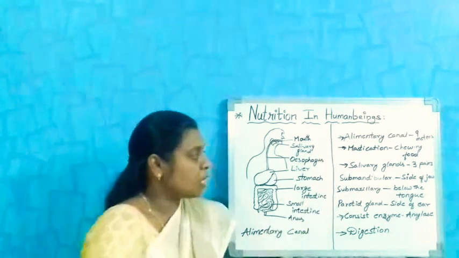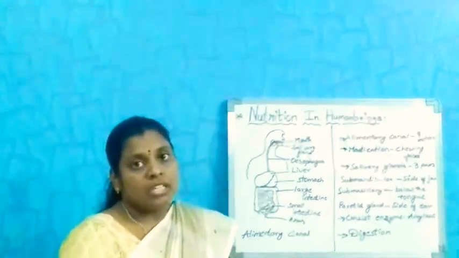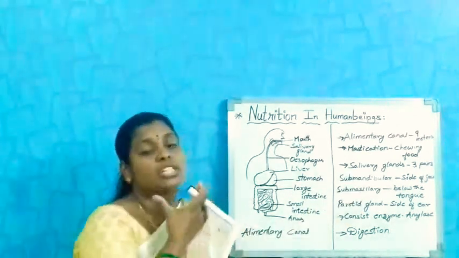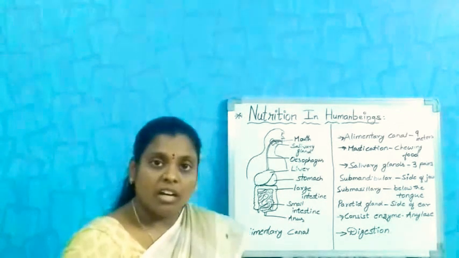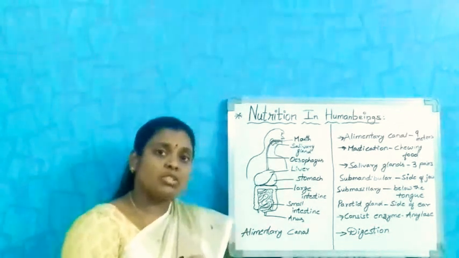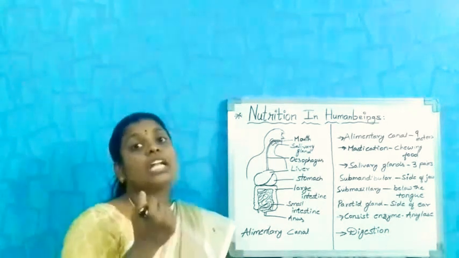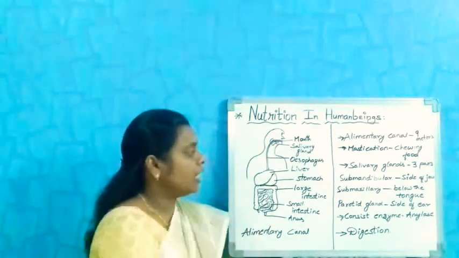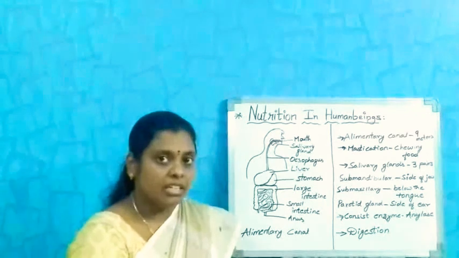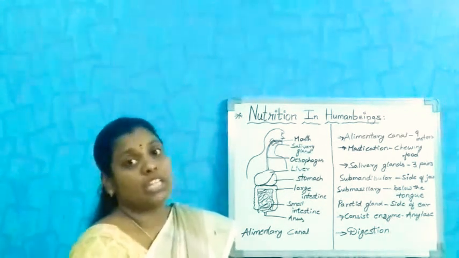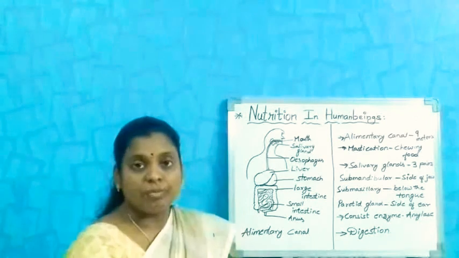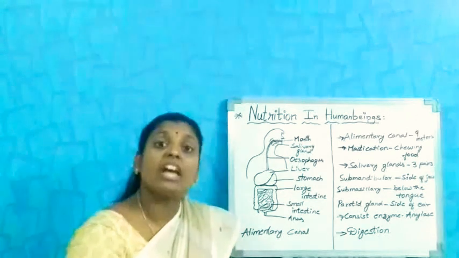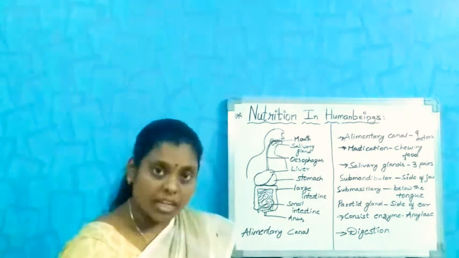These salivary glands are again three pairs. The first one is submandibular, which are located on either side of the jaw. You can see here, either side of the jaw. And submaxillary glands, which are placed under our tongue. Here you can see that one. And the third one is the parotid gland, which are placed on the sides of the ear. These three pairs of salivary glands help in the production of an enzyme called amylase.